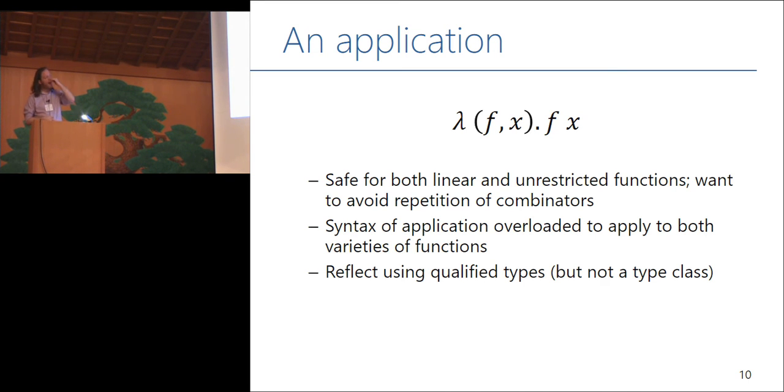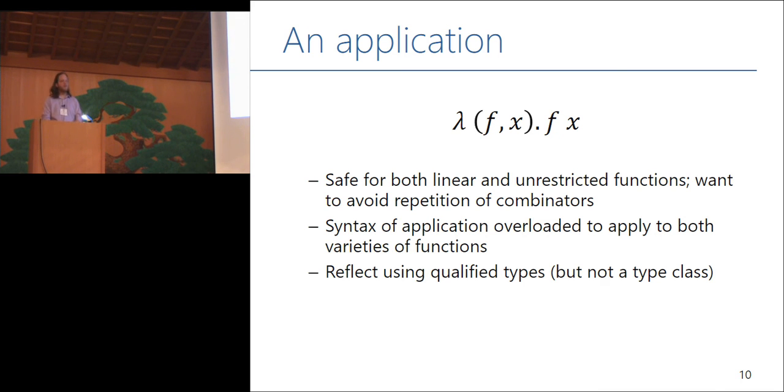So in this case, we know that f could be the linear function space. We're not duplicating f. But it doesn't have to be the linear function space. It could be the unrestricted function space just as well. We wouldn't be violating any safety properties. Nothing would go wrong if we stuck an unrestricted function in for f, right? In fact, something would go wrong if we had to duplicate our application operator and everything else that abstracts over a function to have one version for unrestricted arguments and one version for linear arguments.